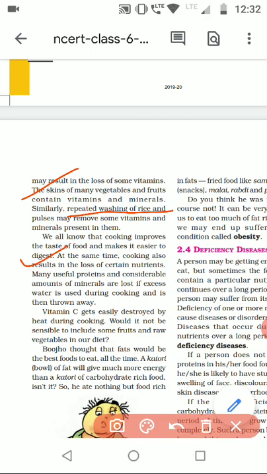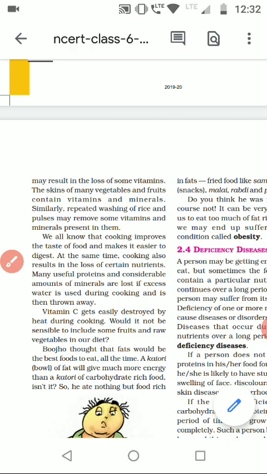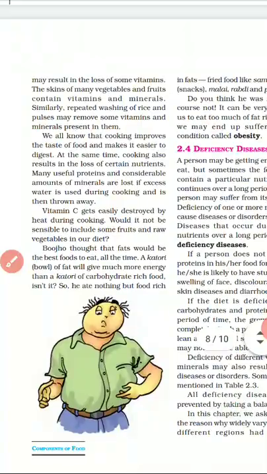Sometimes we use water for cooking and the excess water we throw away. For example, if we boil sprouts in the pressure cooker, and then when we remove them we throw away the water, but we should not throw that water. That water contains lots of nutrients, so it should be used in making dal or some other things, or it can be drunk as it is. So this way you have to understand the importance of the water which is full of nutrients and use it in some way or the other.